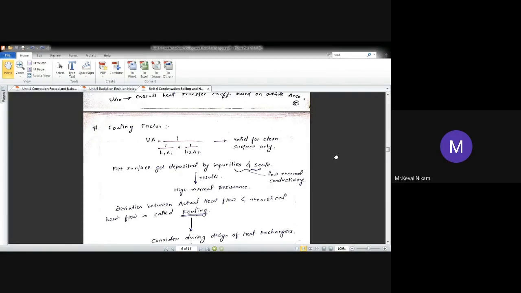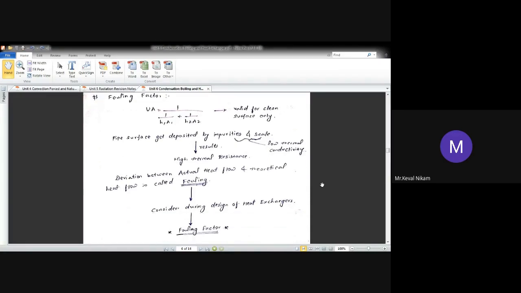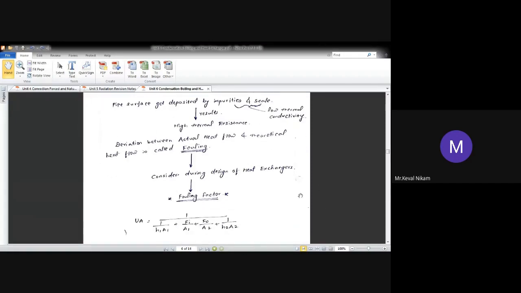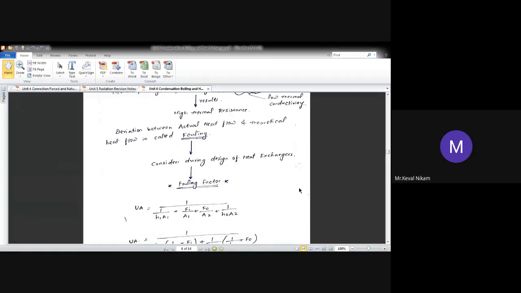Okay? So the deviation of the actual heat flow from the theoretical heat flow is called fouling. Fouling, in technical terms, is the difference between the actual heat flow and the theoretical heat flow. But how has it been formed? It is formed from the deposition of impurities and scale. Okay? Now, fouling is considered while designing the heat exchanger by considering a fouling factor.